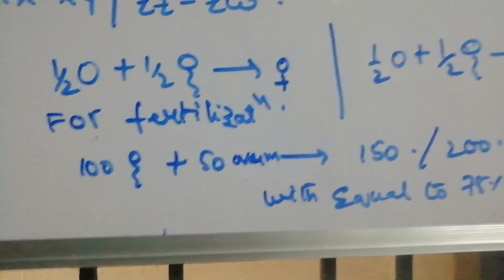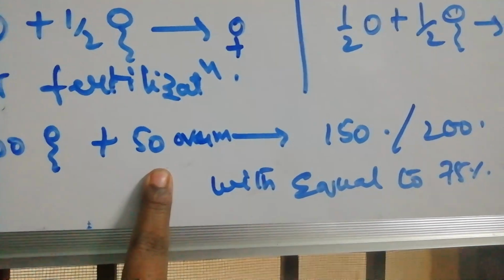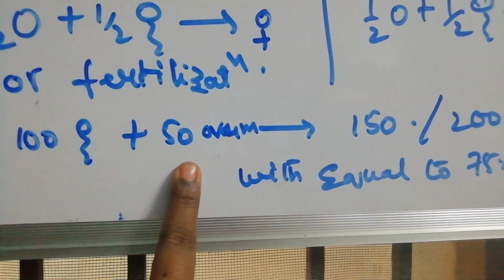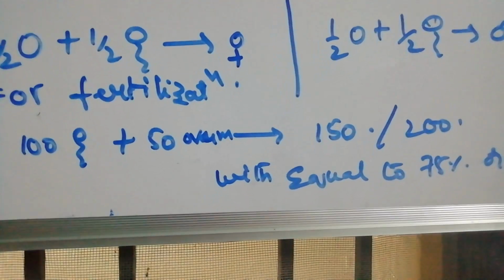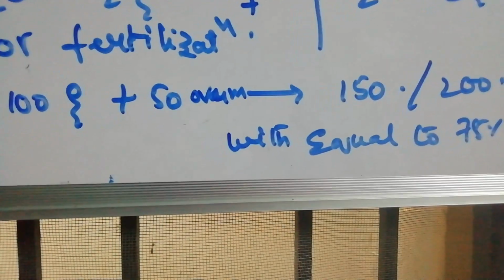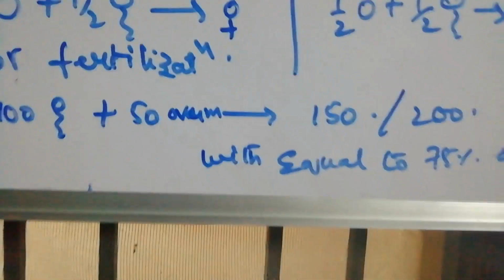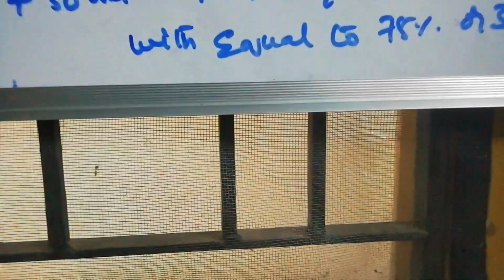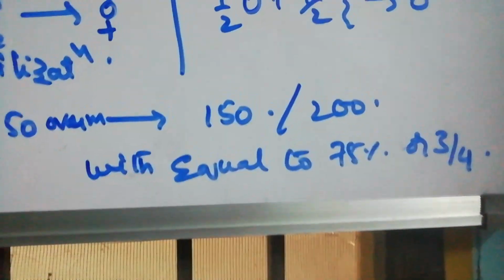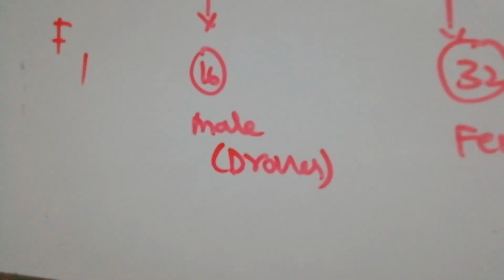But here 100% of sperms are used, while only 50% of ova undergo fertilization and 50% do not. If sperms are 100 and ova are 100, 150 participate in fertilization and 50 do not. That means 75%, or 3/4, participate in fertilization. The remaining 50% become males by parthenogenesis.